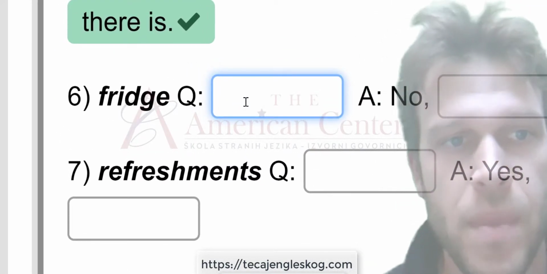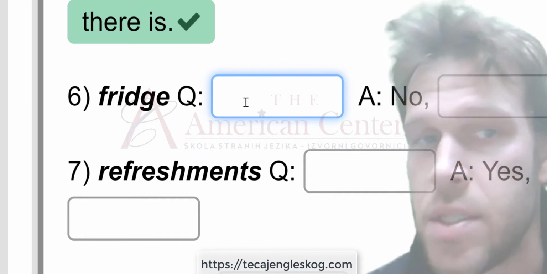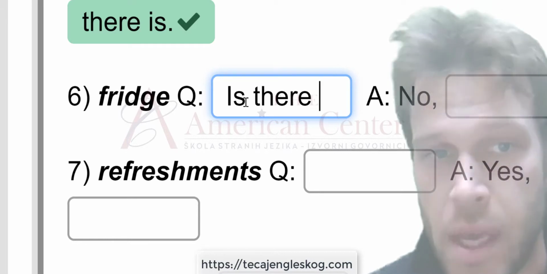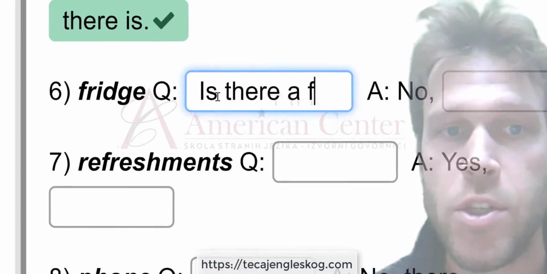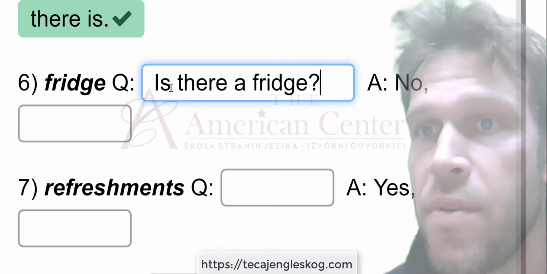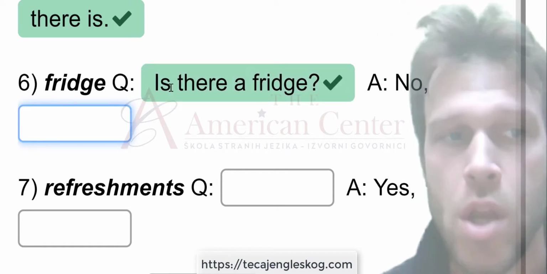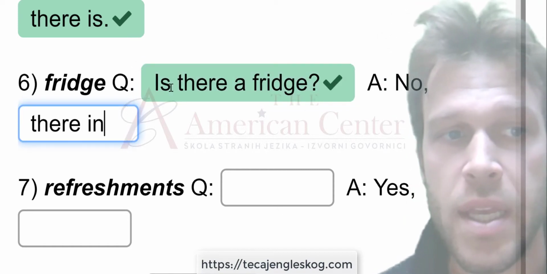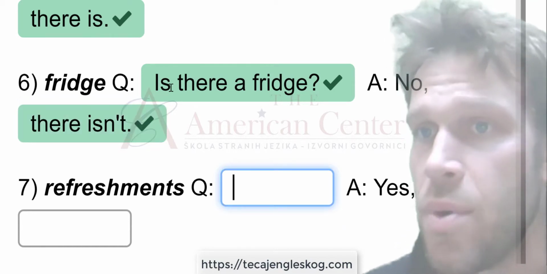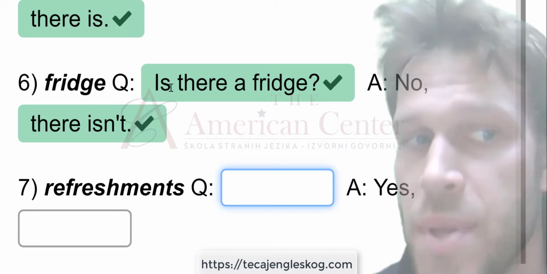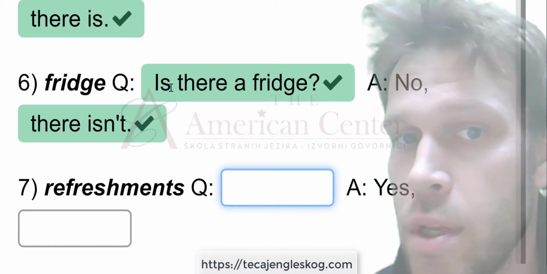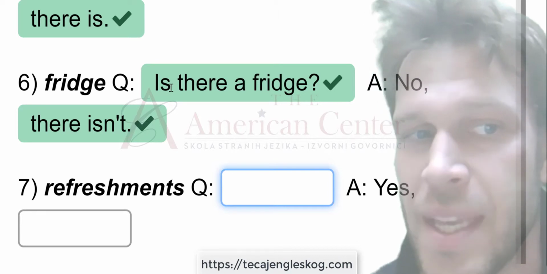Fridge. Again, this is singular and countable. Is there a fridge? Question mark. No, their contracted form isn't. Is there a fridge? No, there isn't.